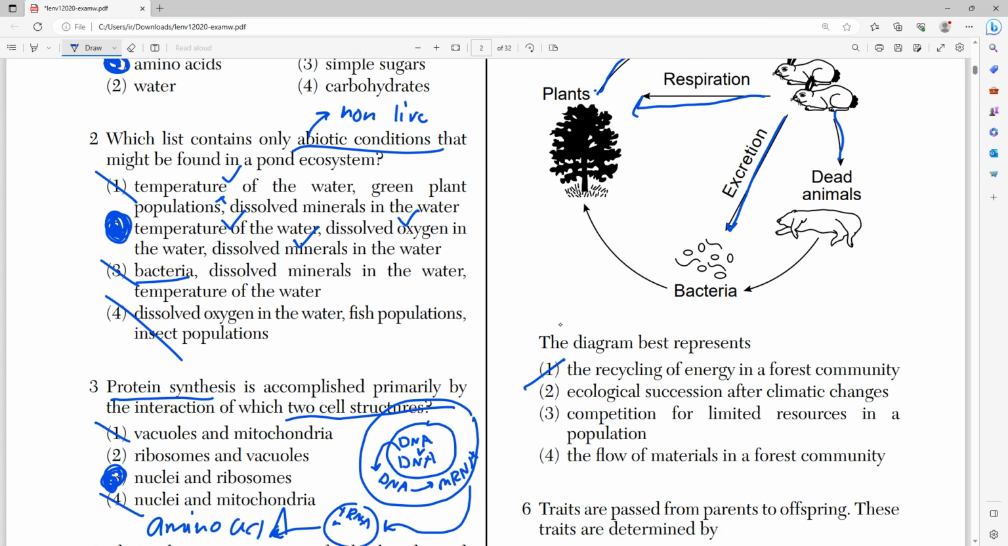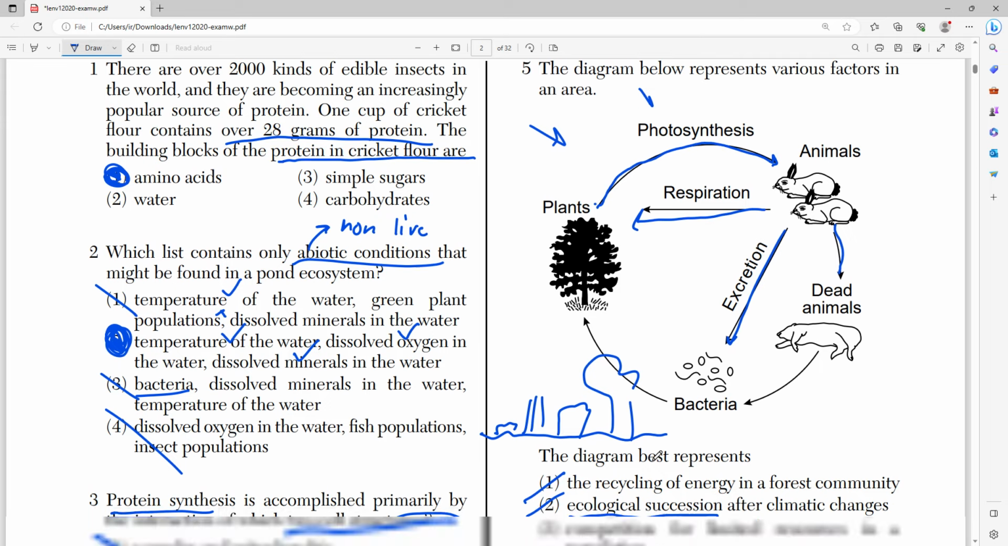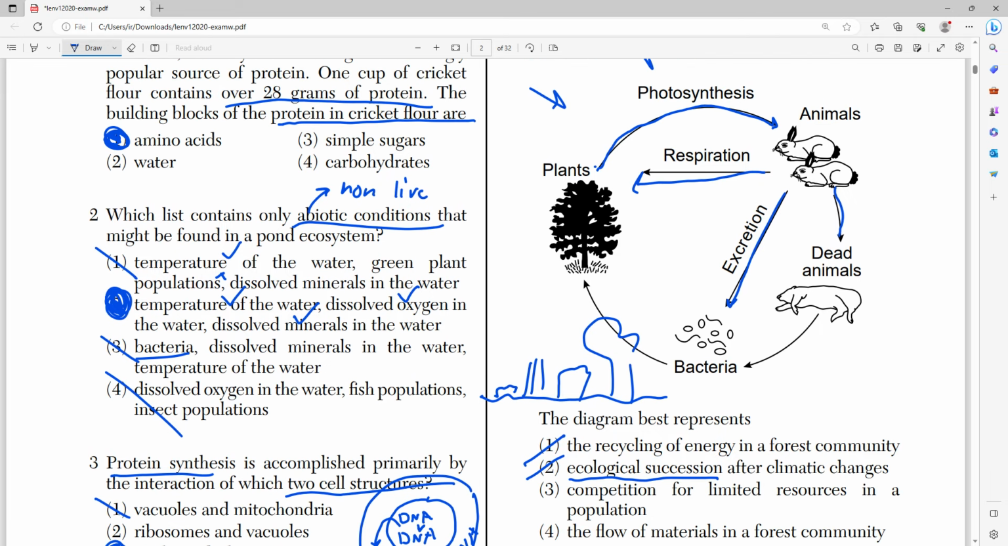Number 2 says ecological succession after climate change. That's wrong, right? Because ecological succession is when you have a large natural disaster that completely devastates an environment, or you have a barren plot of land, and out of that land start to grow bushes, grasses, shrubs, and then eventually trees and animals move in. That's ecological succession. This shows none of that. This doesn't show life developing in an otherwise lifeless environment, right?